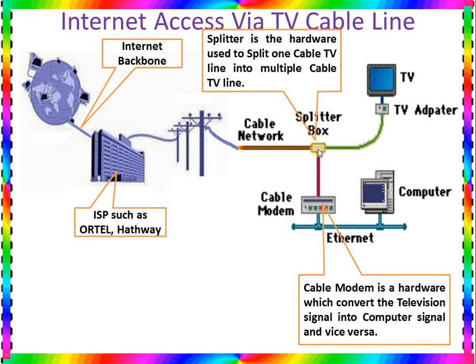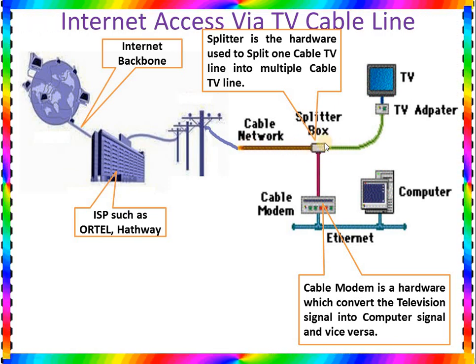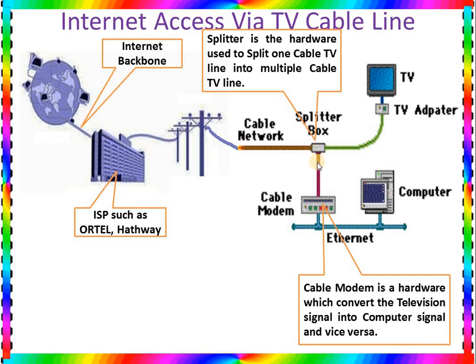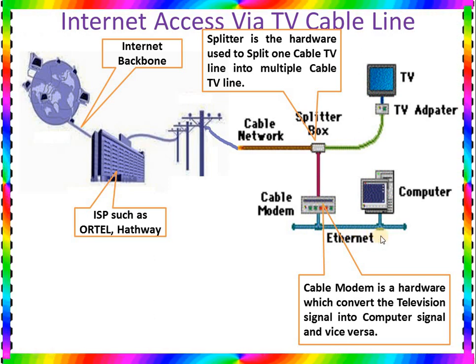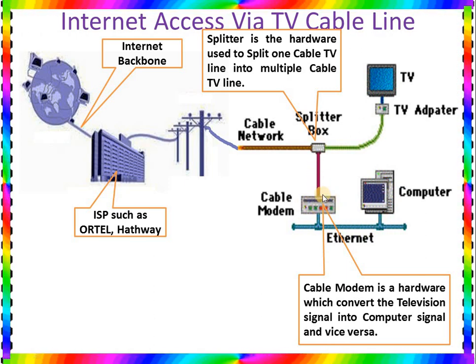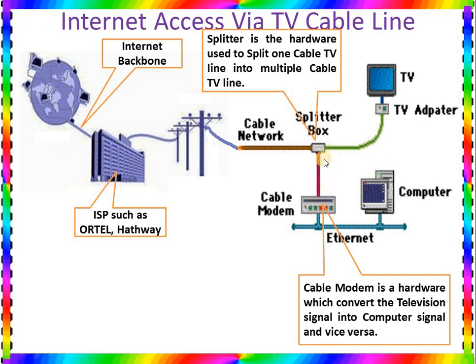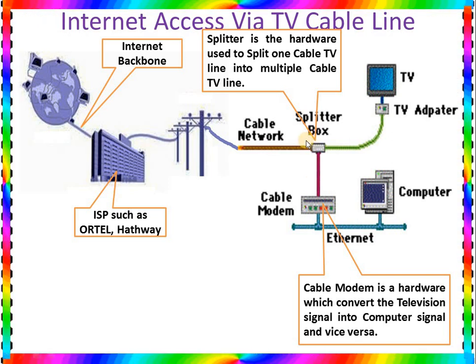But here, this network is cable network. So in the cable network, you can find the TV signal, or you can say the television signal. When the TV signal is coming, cable modem receives the TV signal and converts it into computer signal. And when the computer sends the data, computer signal is converted into TV signal. So this cable modem is a middleman which converts the TV signal into computer signal and computer signal into TV signal.